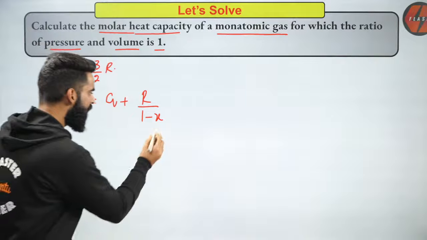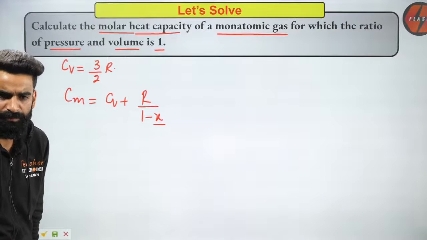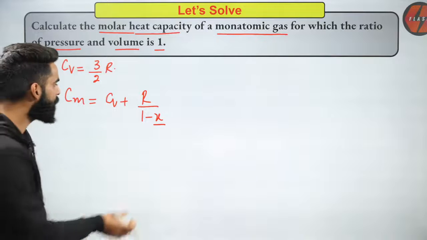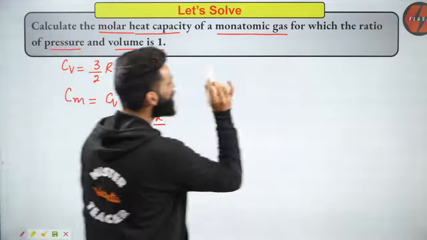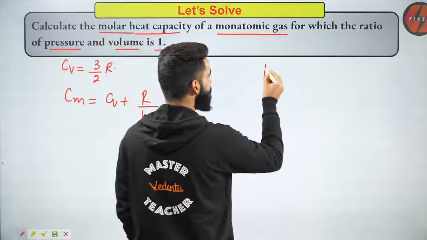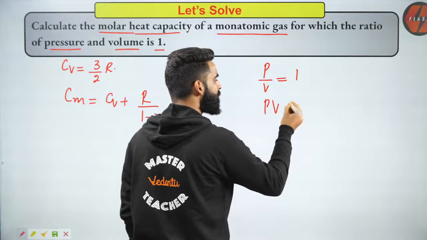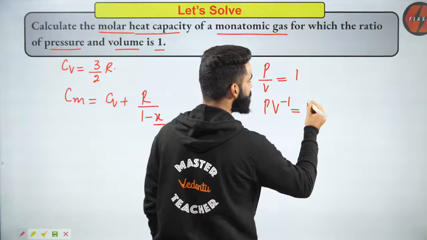Now, the point is, how do we get this X? It's a very simple question. For that, something is given in the question: the ratio of pressure and volume is 1. So can I say PV to the power minus 1 is equal to 1?